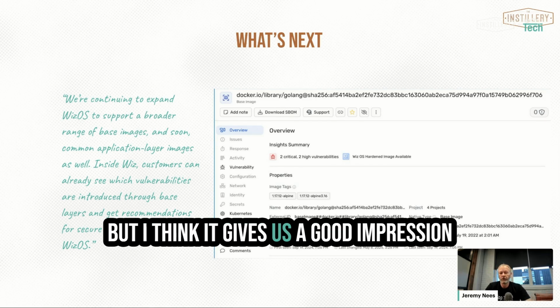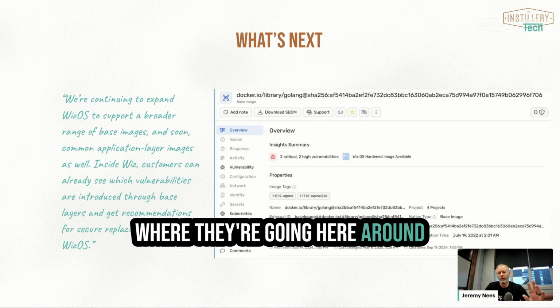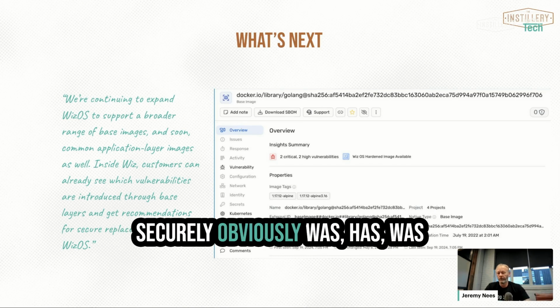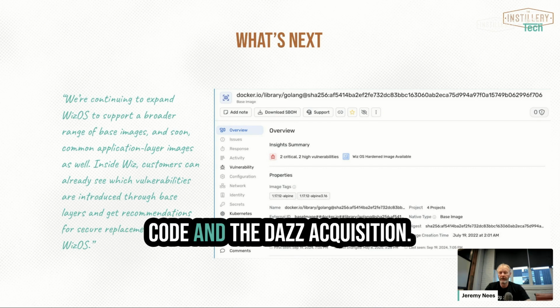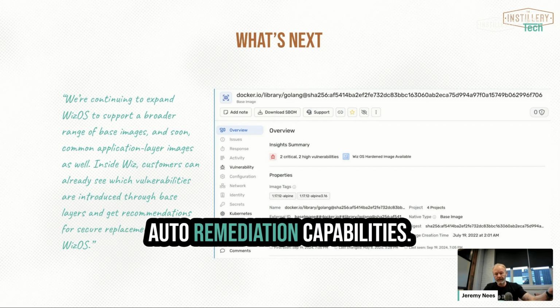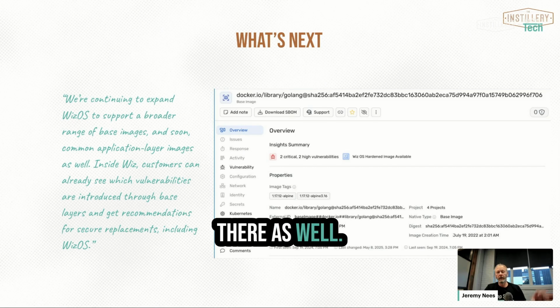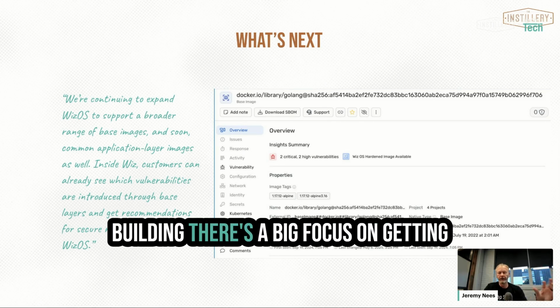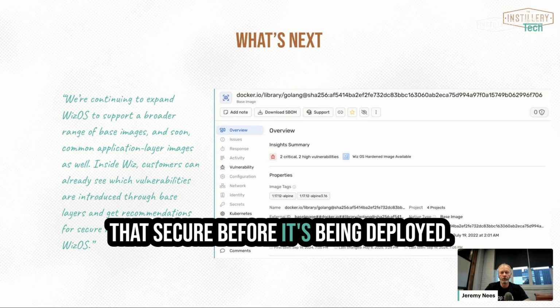But I think it gives us a good impression where they're going here around providing you more tools to develop securely. Obviously, Wiz has Wiz Code and the DAS acquisition, so they've invested quite a lot in this area, and you can add some auto remediation capabilities there as well. And you can see how that whole sort of supply element of what you're building, there's a big focus on getting that secure before it's been deployed.